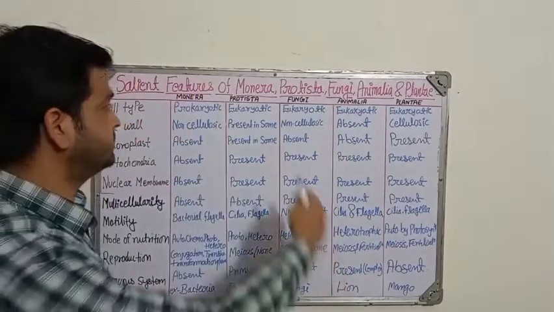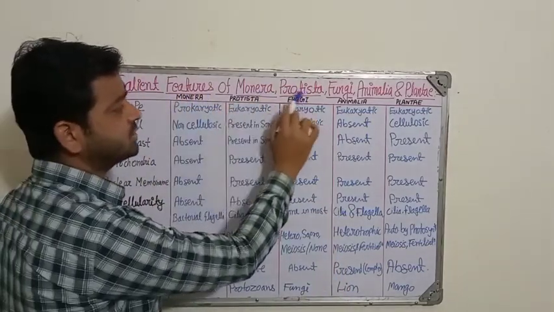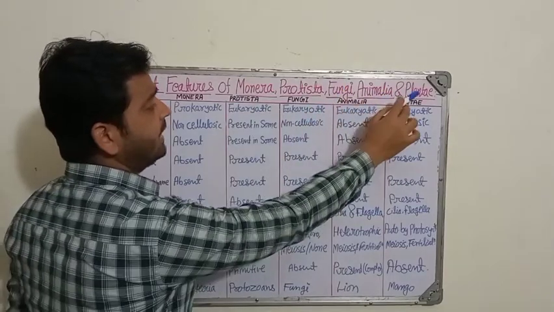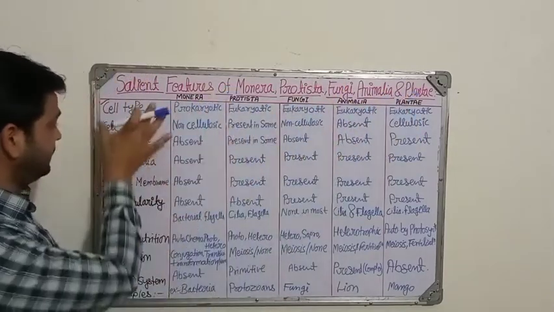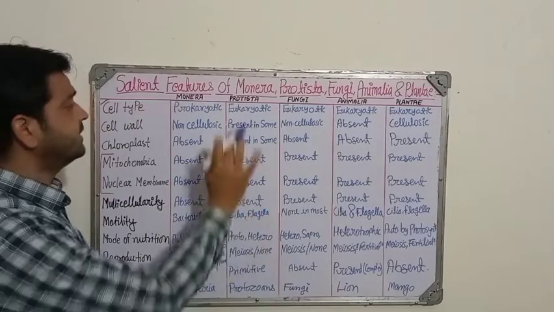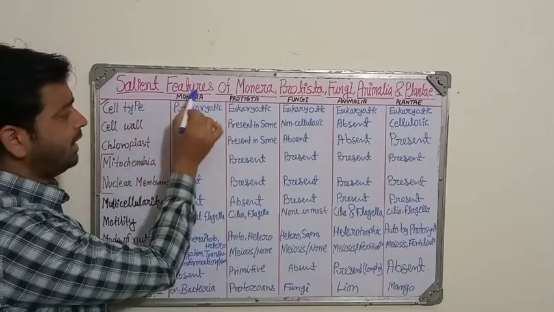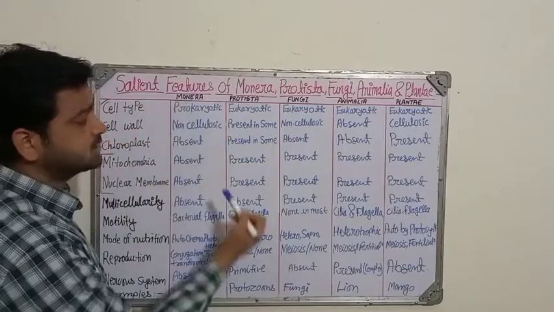So here there are some categories for the salient features of Monera, Protista, Fungi, Animalia and Plantae, right? With these points only you are going to remember the things easily. For example, the first one is the cell type. In all kingdoms they will have a specific cell type.